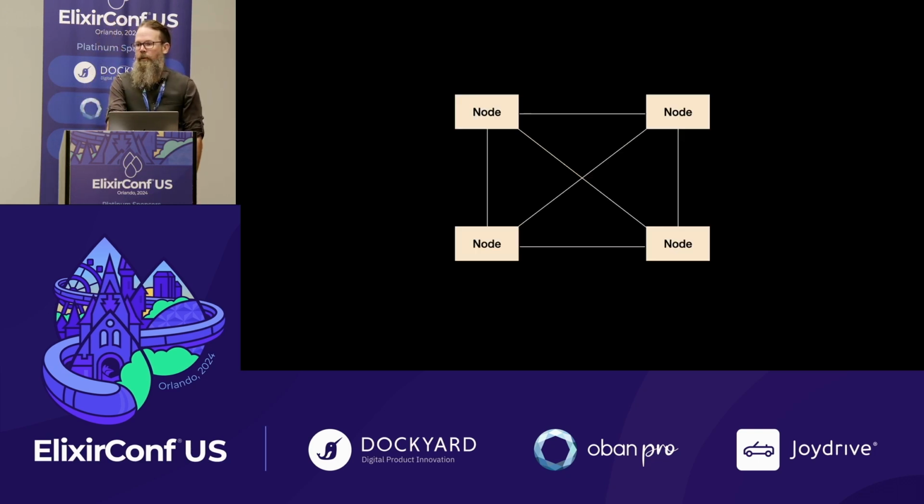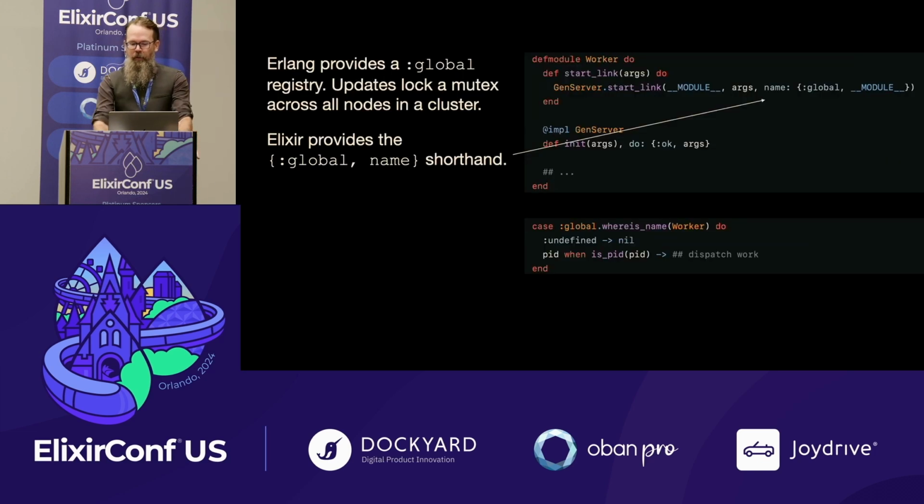So what happens when we're actually using distributed Erlang? Erlang does give us the global registry that uses a mutex across the entire cluster. When you are mutating the registry, it locks the entire cluster. And Elixir gives us the global tuple shorthand. So suddenly we can use globally unique registration.